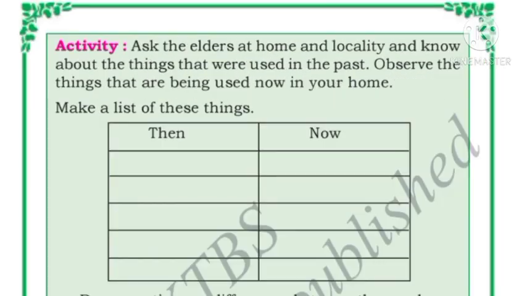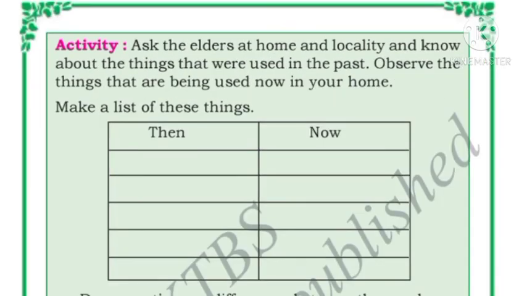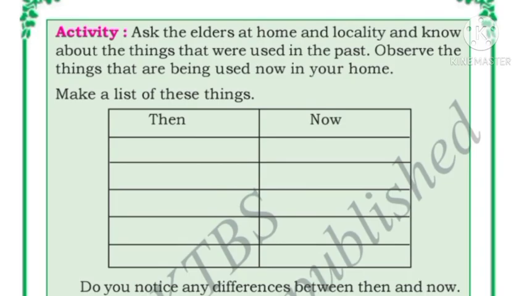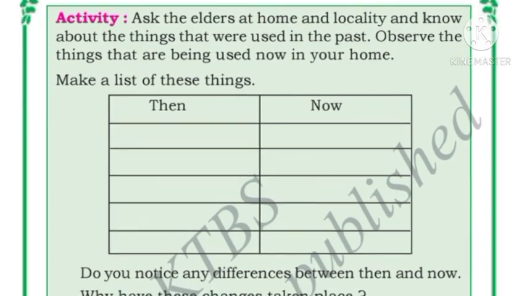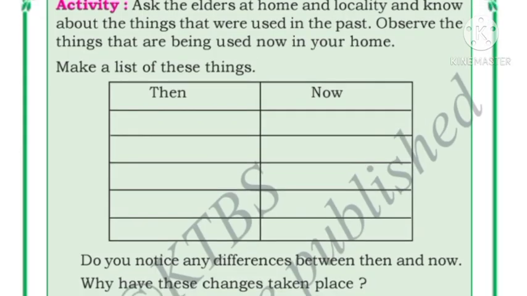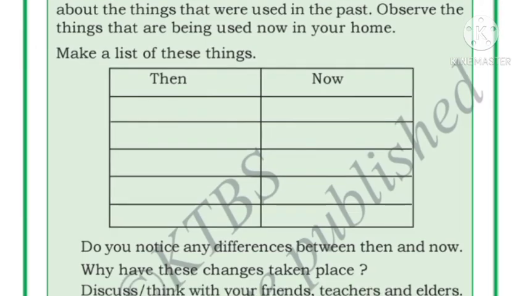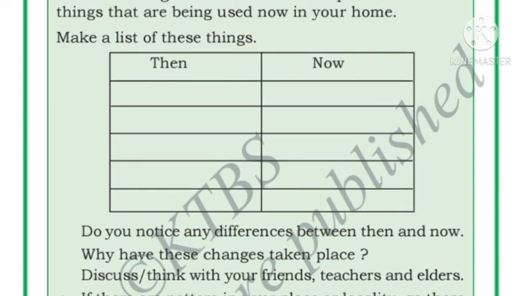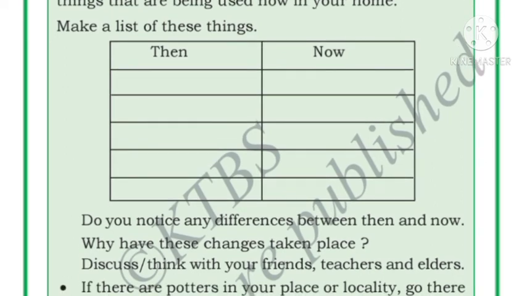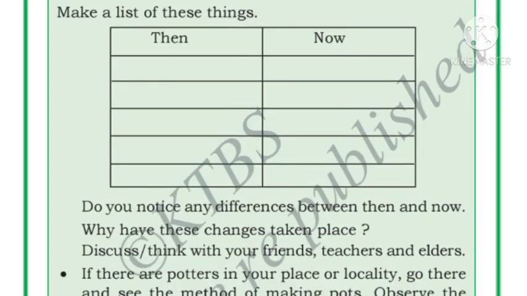Here the same activity is there. You have to ask the elders at home and in the locality about the things that were used in the past, and observe the things that are being used now in your house. As we have read on the previous page, in earlier days people used to use the pots, but nowadays they do not use the pots much. Especially in the cities they do not use pots. In villages sometimes people use them, but in the cities they do not.